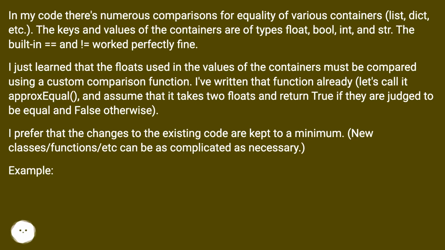Let's call it a proxycall, and assume that it takes two floats and returns true if they are judged to be equal and false otherwise. I prefer that the changes to the existing code are kept to a minimum. New classes, functions, etc. can be as complicated as necessary. Example.